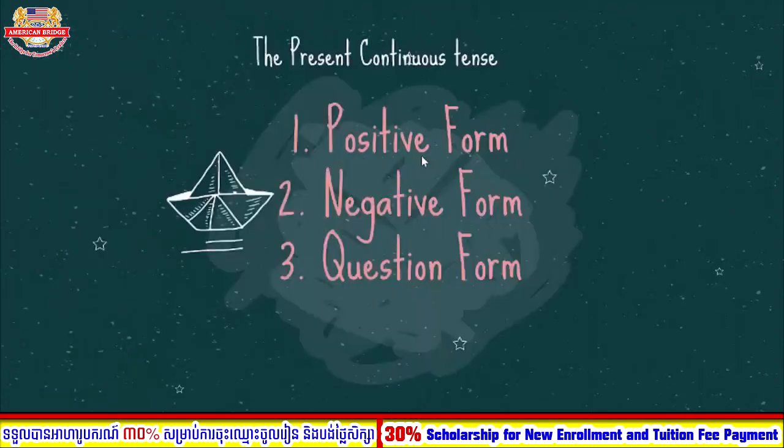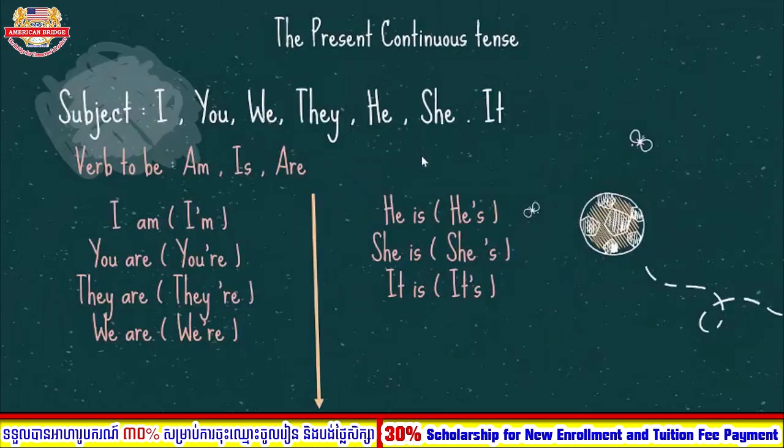Okay, so present continuous tense, we have three forms of using. One is positive form, two is negative form, and three is question form. So now let me explain to you one by one the three forms of using that relate to present continuous. Let's move to the next one.